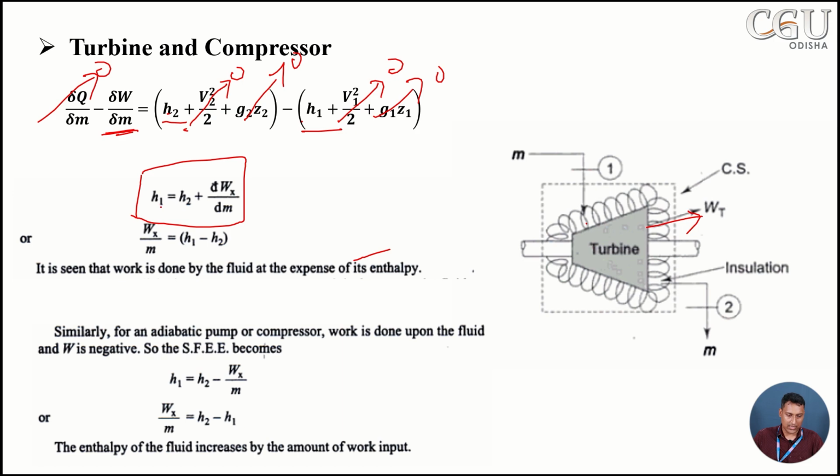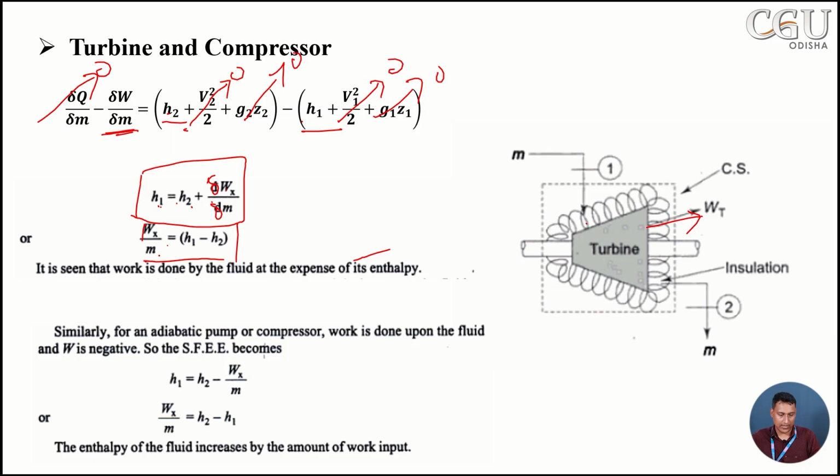So H1 is equal to H2 plus δW by δm, or we can write W by m is equal to H1 minus H2. The work transfer is equal to enthalpy at inlet minus enthalpy at exit.